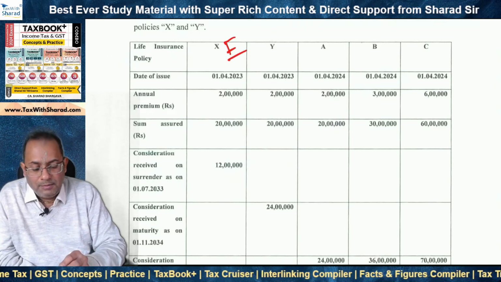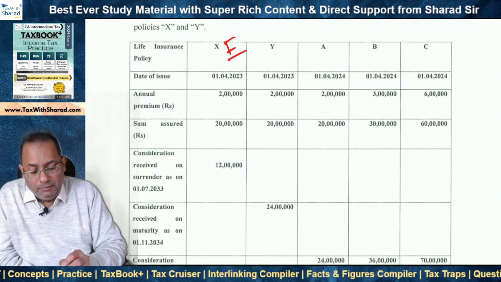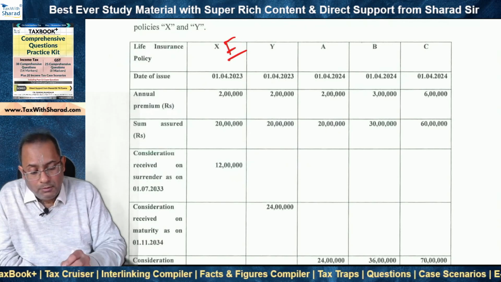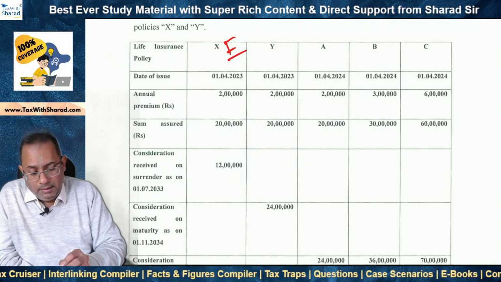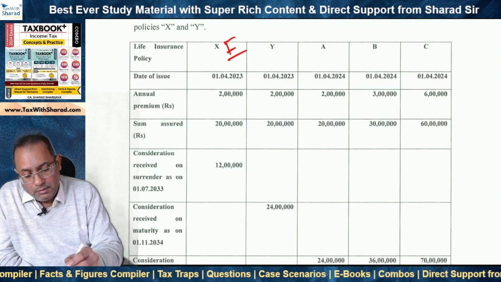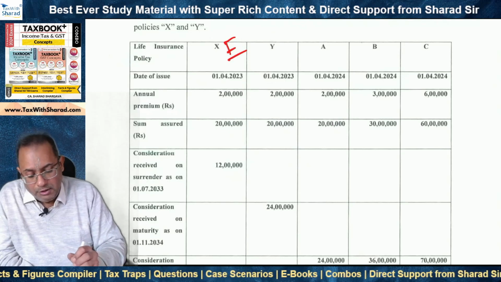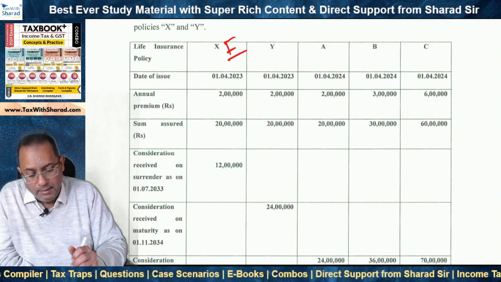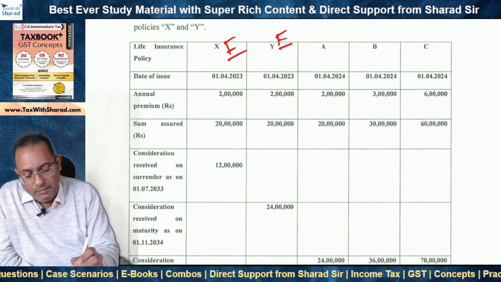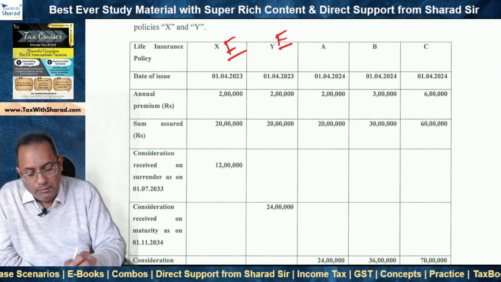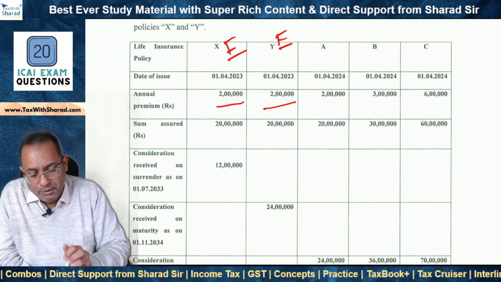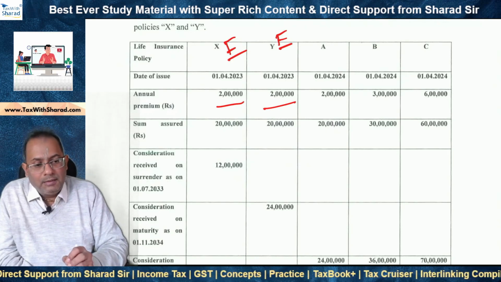under X because the annual premium for X is not more than 5 lakh, it is 2 lakh rupees. So out of 5 lakh, 2 lakh rupees have been exhausted. Okay. Next comes policy Y, which gets matured 1 year later. And here also the SSE can say that, okay, I claim exemption for policy Y as well, because the aggregate for X and Y is 4 lakh, which is still not more than 5 lakh. So X and Y policies exemption is claimed under section 10(10D).